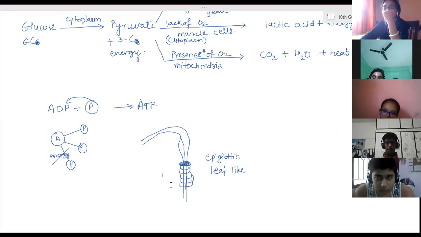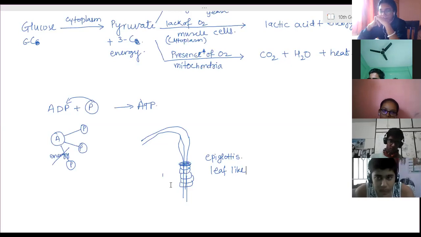Now the trachea. The trachea has C-shaped cartilage which prevents collapsing of the air passage, so no vacuum structure is created which blocks the trachea. That cartilaginous structure is present on the trachea to prevent collapsing of the air passage. Collapsing means becoming a vacuum. That won't happen.